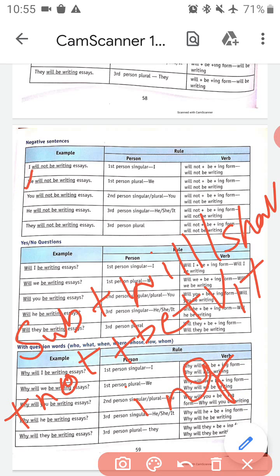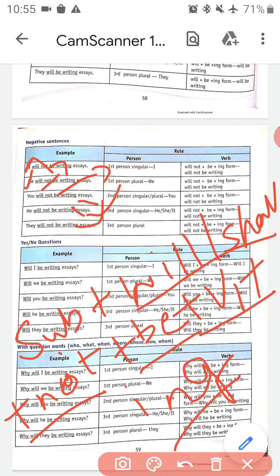Suppose you is our subject. From will or shall, what have we used? Will. Not, then be. You will not be writing. Writing is the continuous form of write. Write plus ing is equal to writing. Essays. So in this way we can write a negative sentence in future continuous tense.